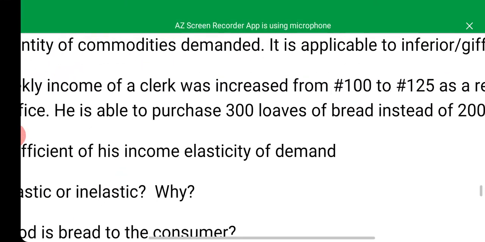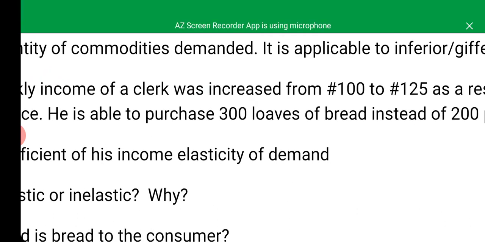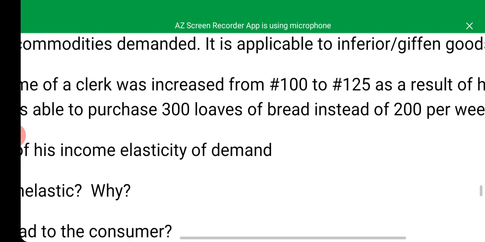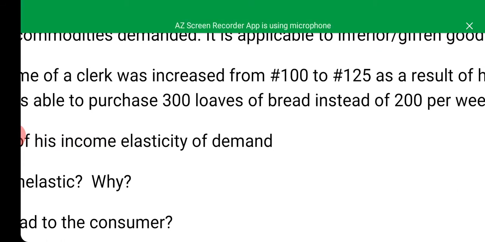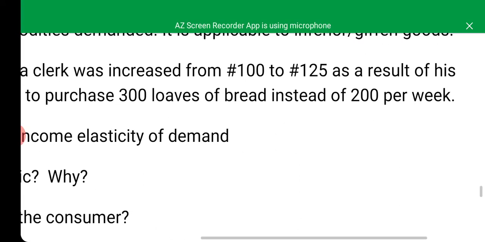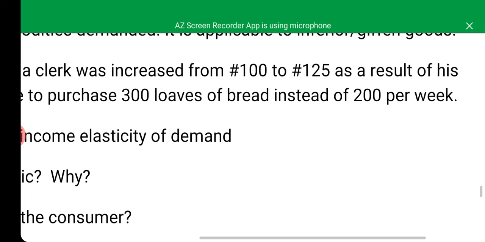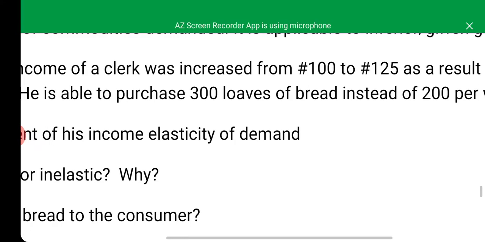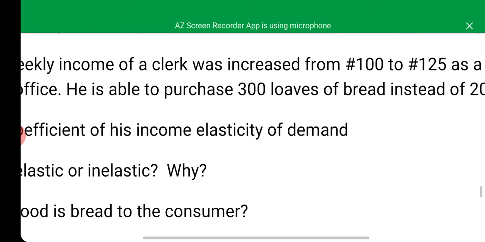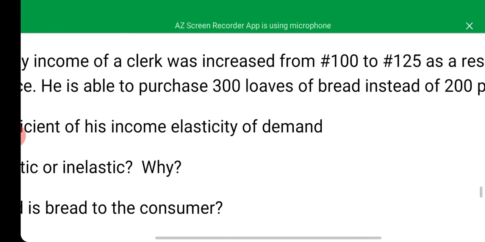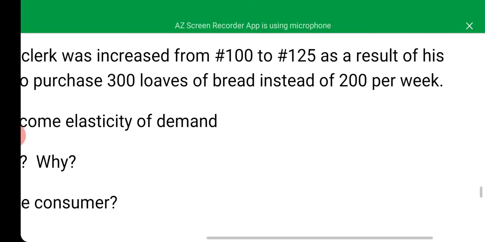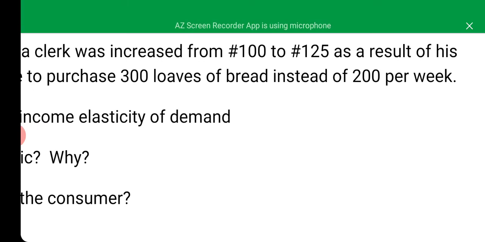In this case, the old income is 100 naira, the new income is 125 naira, the new quantity is 300 loaves, and the old quantity is 200 loaves per week.